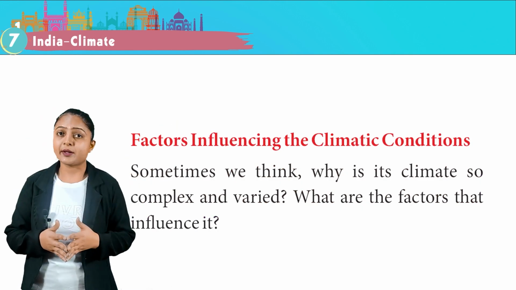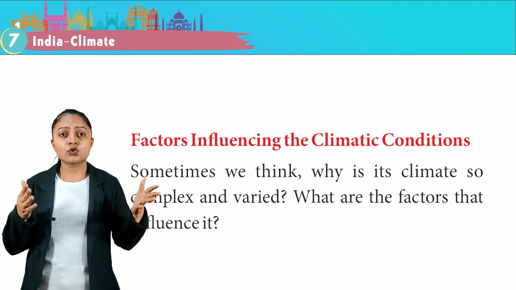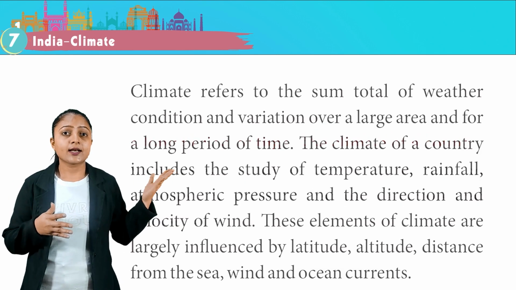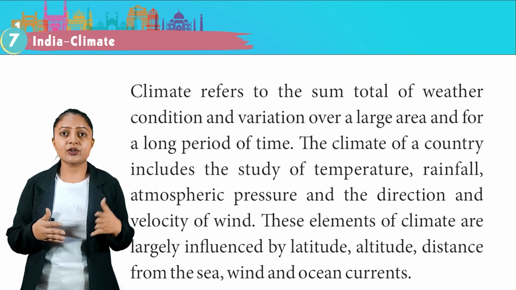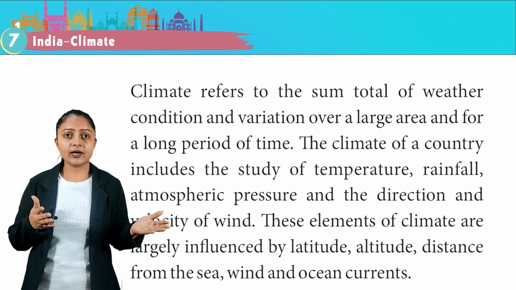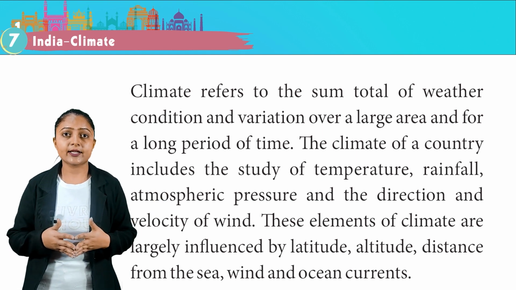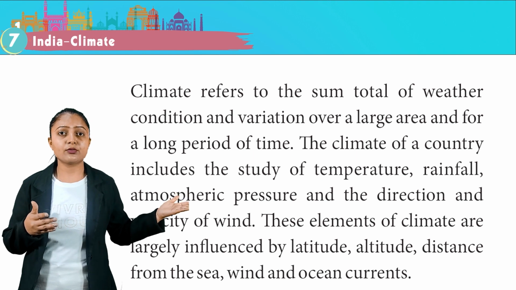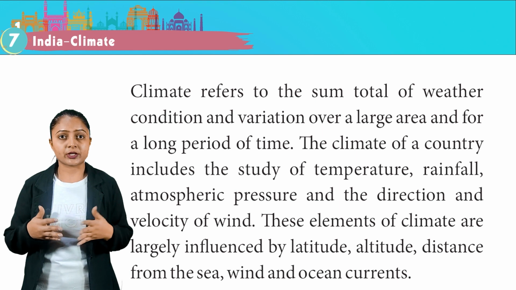Factors influencing the climatic conditions. Sometimes we think, why is its climate so complex and varied? What are the factors that influence it? Climate refers to the sum total of weather condition and variation over a large area and for a long period of time. The climate of a country includes the study of temperature, rainfall, atmospheric pressure, and the direction and velocity of wind. These elements of climate are largely influenced by latitude, altitude, distance from the sea, wind, and ocean currents.